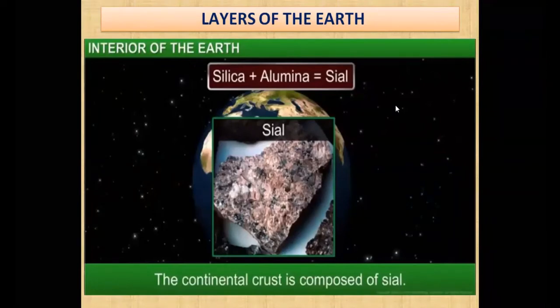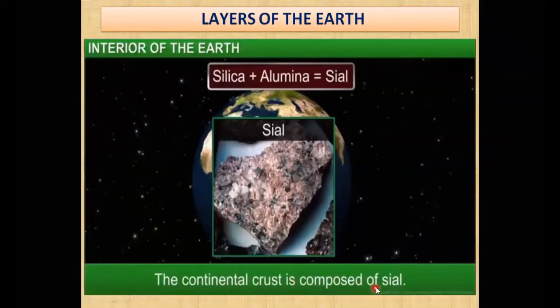Next image is what you can see, the continental crust. The continental crust is made up of two different minerals. One is silica and the other is alumina. So you can see the image of silica, that makes a new word, Si for silica and Al for alumina. You can take it as an example. So you can remember that the continental crust is made up of two minerals which are in majority, silica and alumina, and that gives a new name, SiAl, that is Sial.